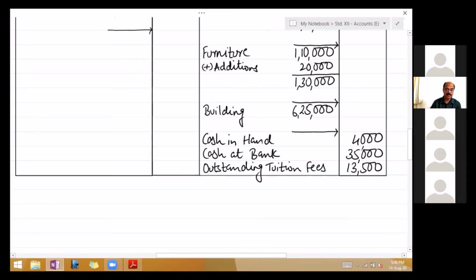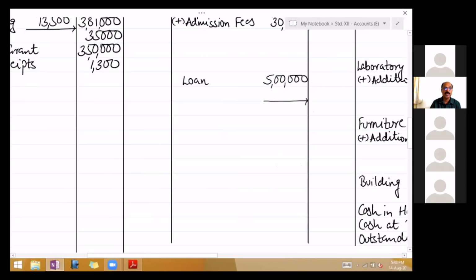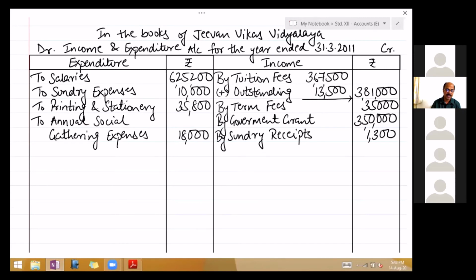and you will observe that if there is one expenditure, part of it is paid, you pay the remaining part, but no part of the loan interest has been paid. So the whole thing is outstanding. So on the expenditure side, you write 2 outstanding interest on loan. And the amount is 60,000.